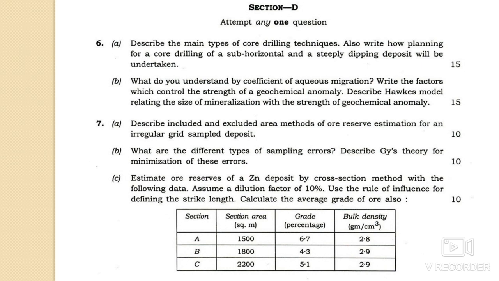Okay, so the data has been provided here. You have been given the sections, the section area in square kilometers, the grade in percentage, and the bulk density in gram per cubic centimeter. And you have to calculate the average grade of the ore. Okay, and some other things have been given.